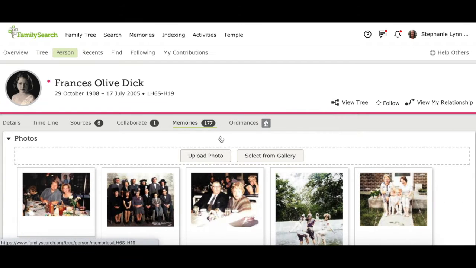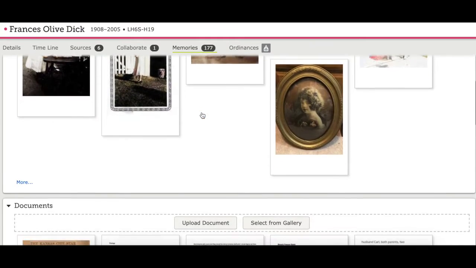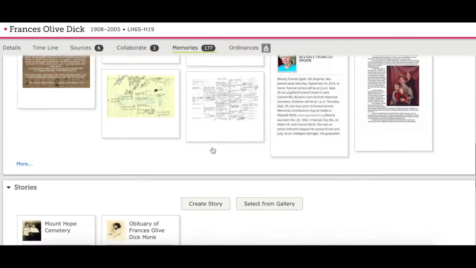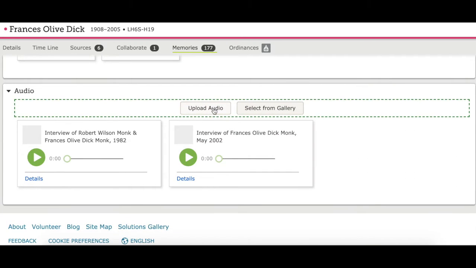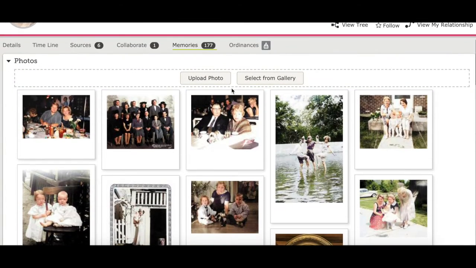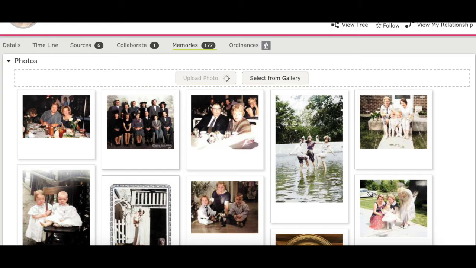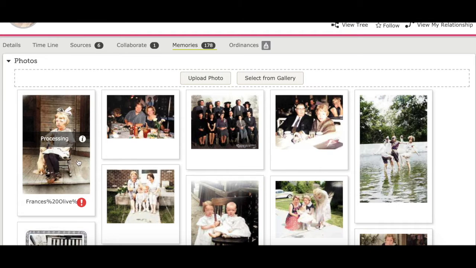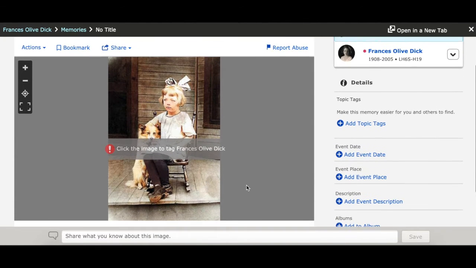So you have several options for memories that you can upload. You can add a photograph or a document, create a story if you want to type that up, or even upload an audio recording. We're going to add a photo. So here I've uploaded a photo of Francis, and it will be processing for a few minutes and then that will go away.